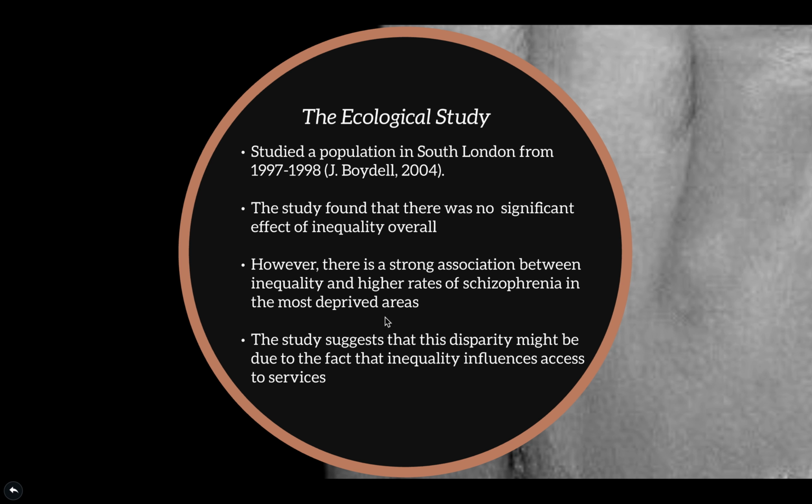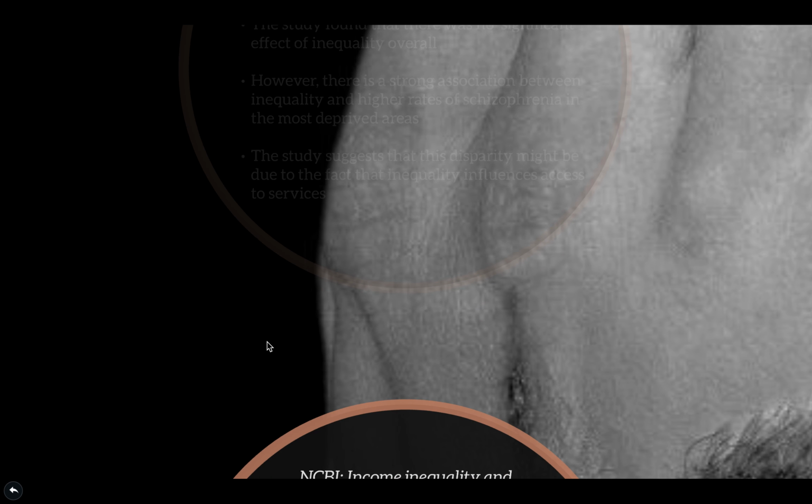Really, it's just focused on really, really impoverished areas. Additionally, the second study also suggests that the disparity might be due to the fact that inequality influences access to services, and because the lower class doesn't have as much access to services, they have a higher rate of schizophrenia.